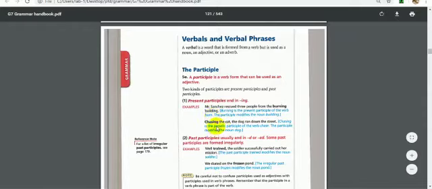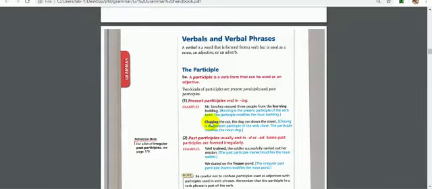Let's go to number 2. Chasing the cat. Chasing ended with ing. Chasing the cat, the dog ran down the street. So chasing here is describing the cat or the dog? It is describing the dog. So chasing the cat, the dog ran down the street. Chasing is the participle. It is working as an adjective, and it is modifying the noun dog.